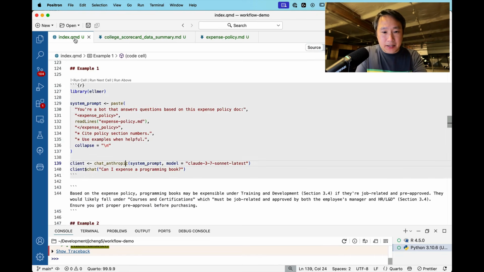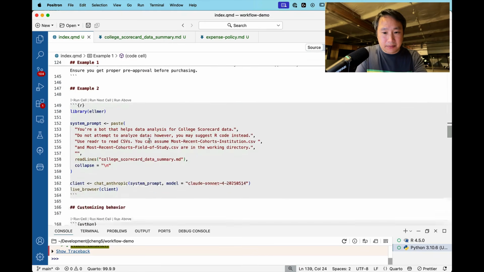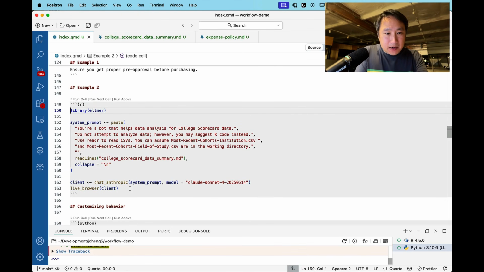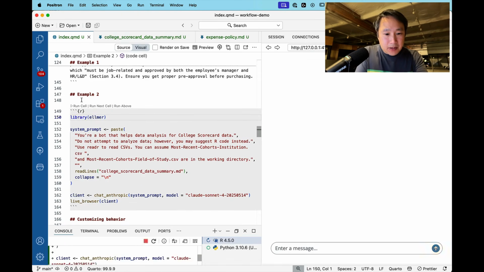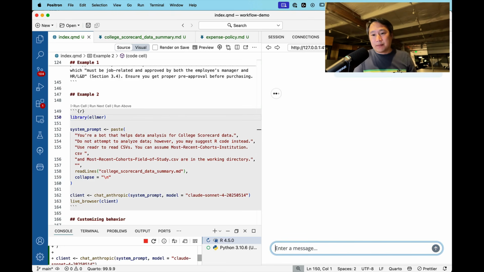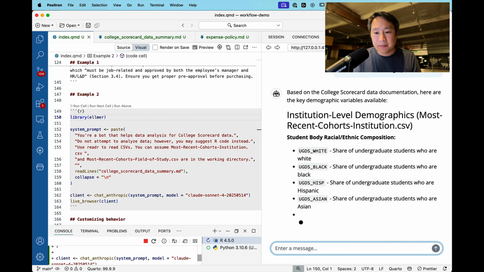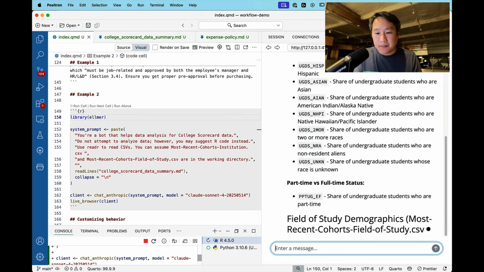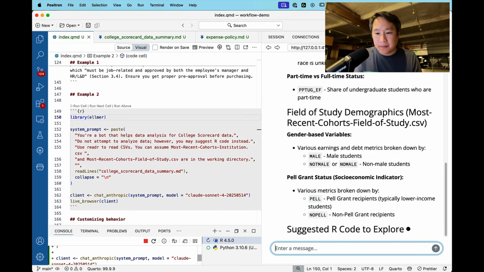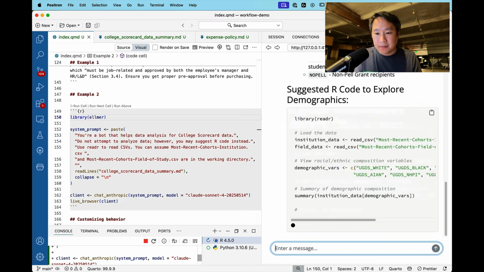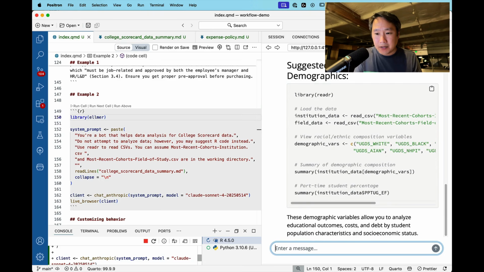And this actually works awesome. So I'm able to run this example, and I can ask a question like, what are some demographic variables? All right, pretty cool.